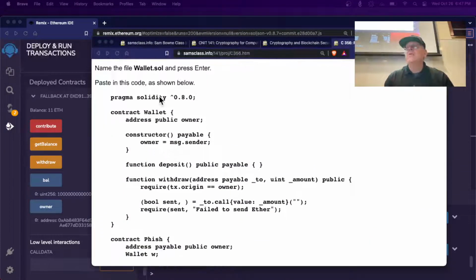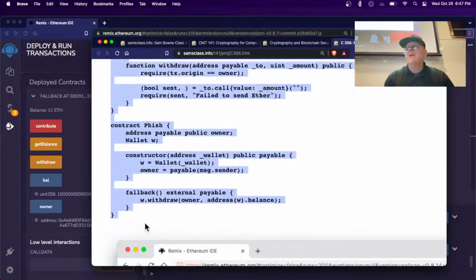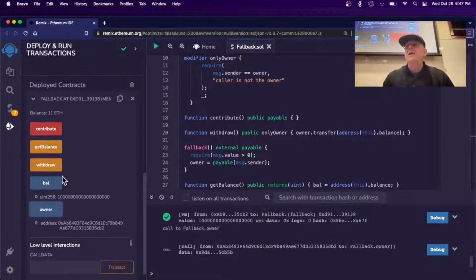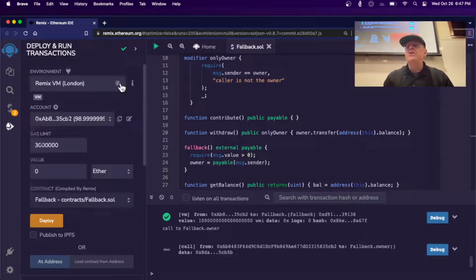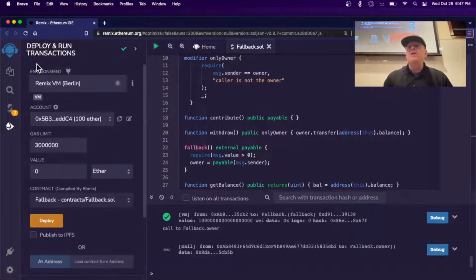So we'll make a contract called Wallet. We've got a simplified version of it so you can see how you make a contract that is vulnerable to phishing. So that's going to be Wallet. Let's go up here, and I've got a deployed contract, but I don't want that. So I'm just going to switch to the Berlin virtual machine, and now I'm in a different simulated blockchain where nothing is in there.